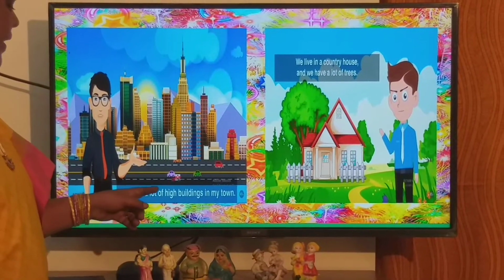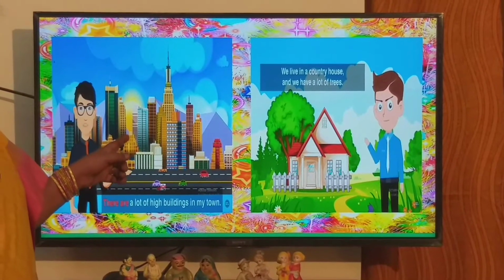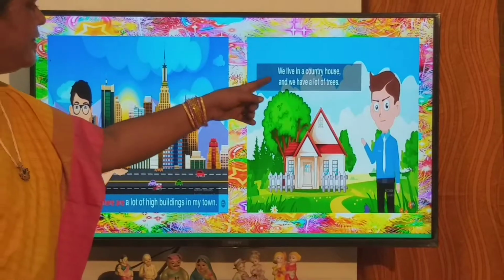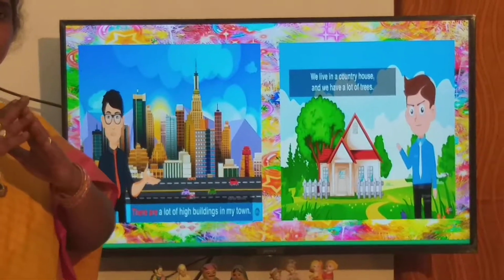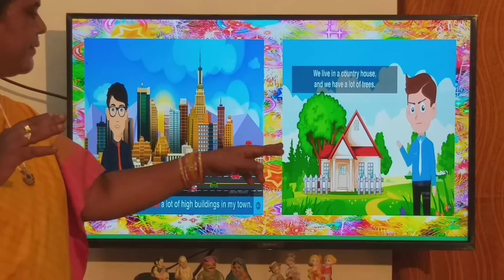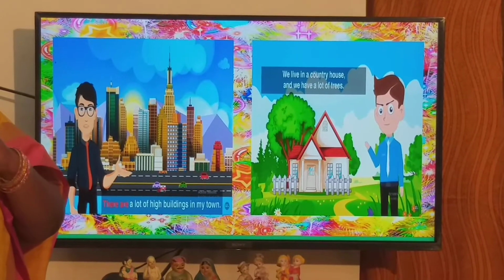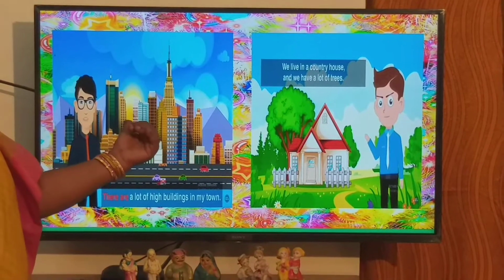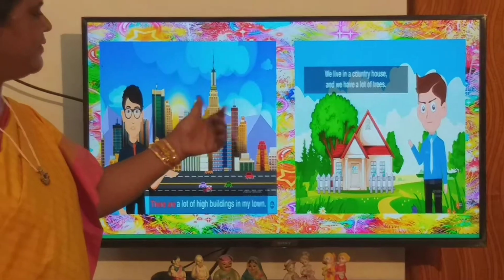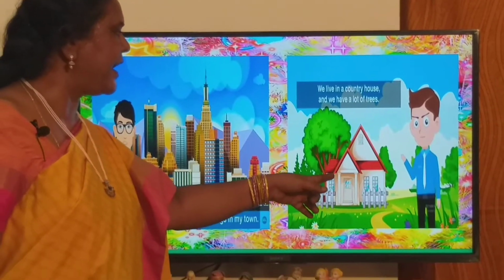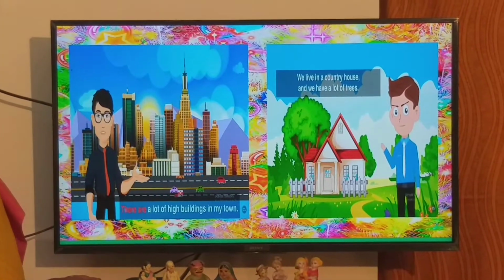There are a lot of high buildings in my town. So in a town you can find high buildings. We live in a country house and we have a lot of trees. In a country, most of the houses are kacha houses, and in a city we find big apartments and multi-story buildings, whereas in a country we have country houses with many trees.